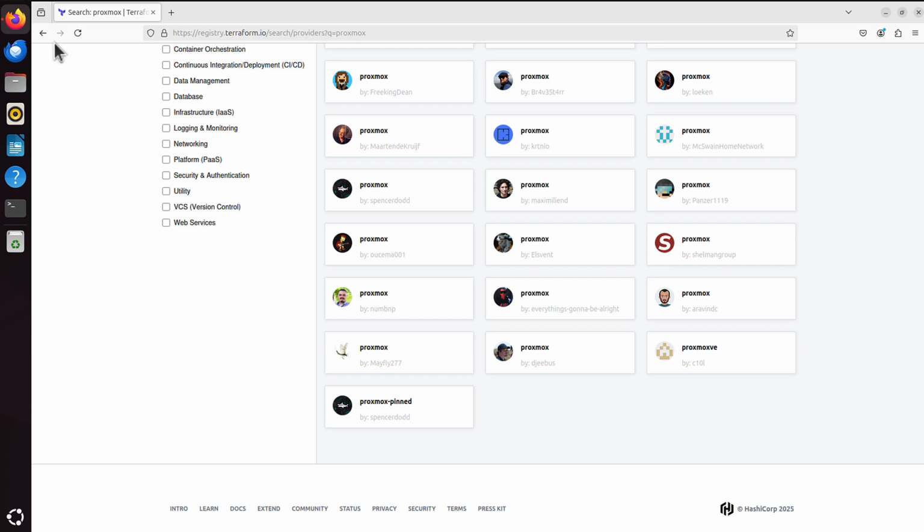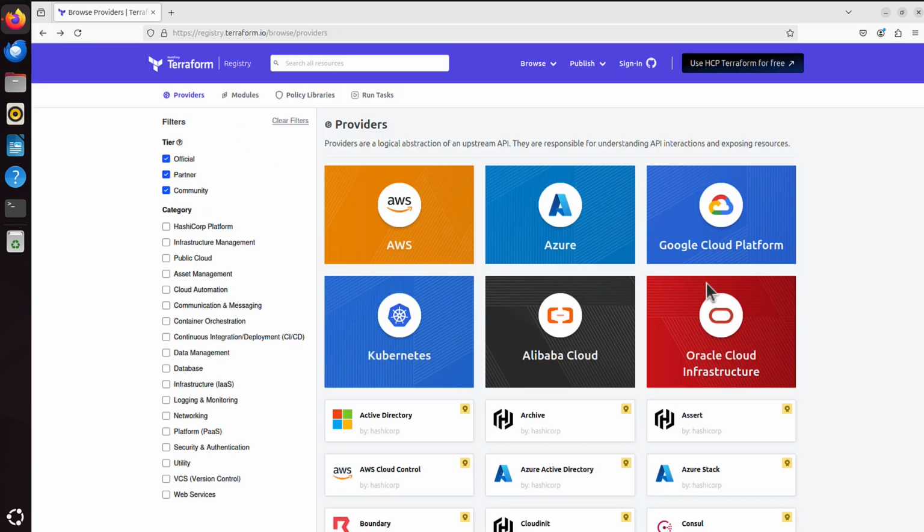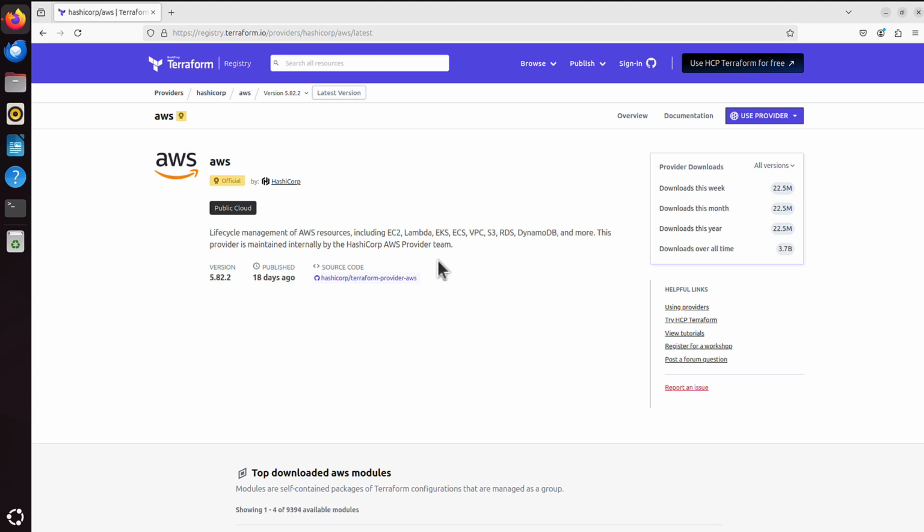But let me go back. What are those providers at all? So this provider is like a bridge that lets me use Terraform with that specific product. For example, if I want Terraform to work with AWS, I will need to include this AWS provider in my code. And then Terraform will download all necessary tools, will do some magic in the background, will install all it needs to work with AWS Cloud.